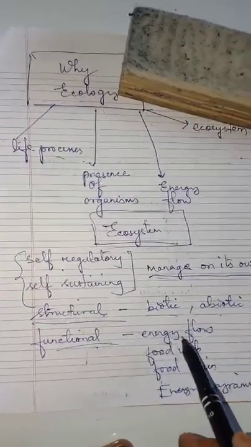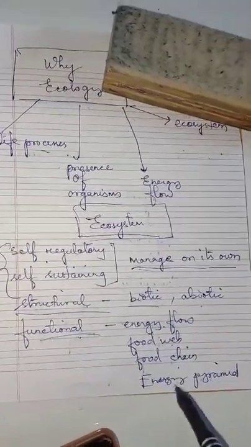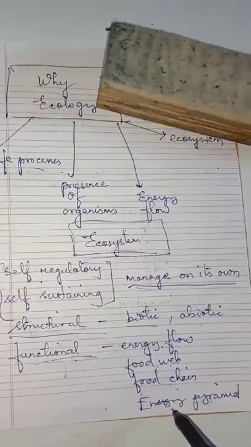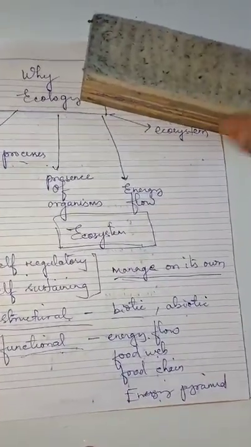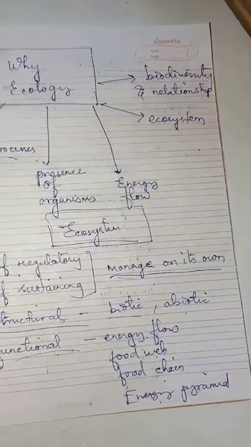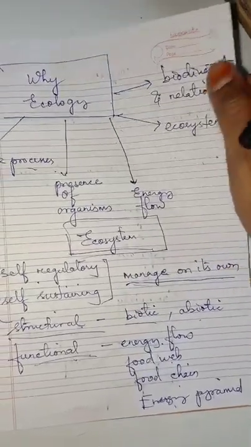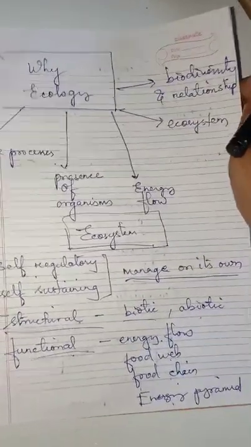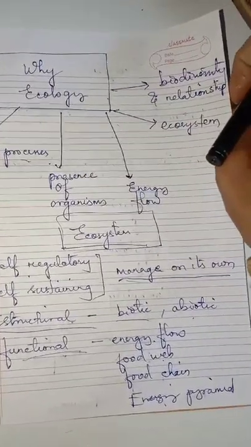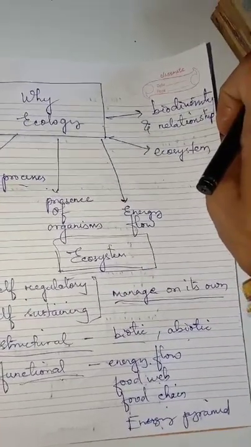That means study of energy, food chain, food web, etc., which we will study in detail in lesson number 5, that is, basic ecology. Here only the definition is required. So I repeat, the definition of ecosystem is: it is a self-regulatory and self-sustaining structural and functional unit of biosphere.